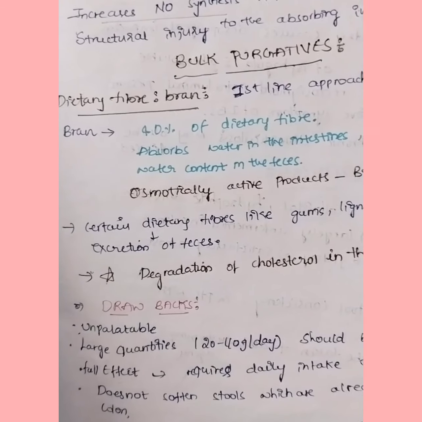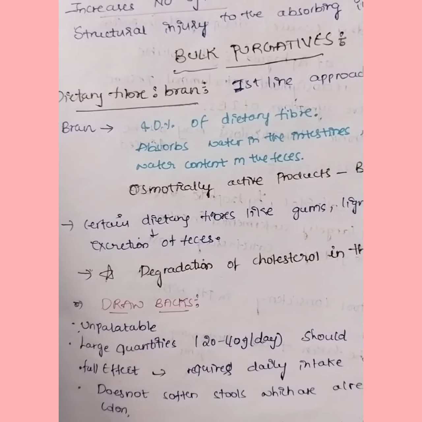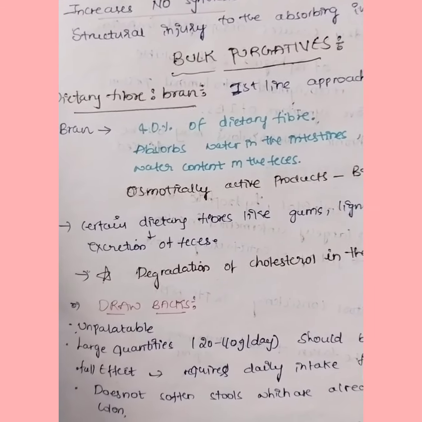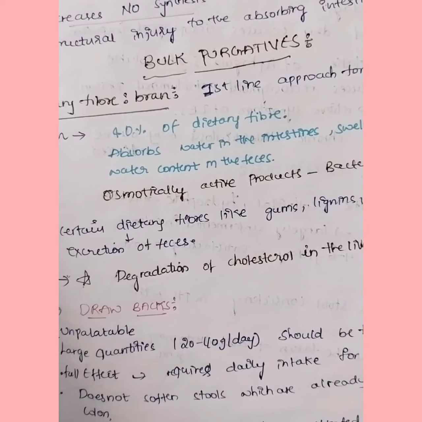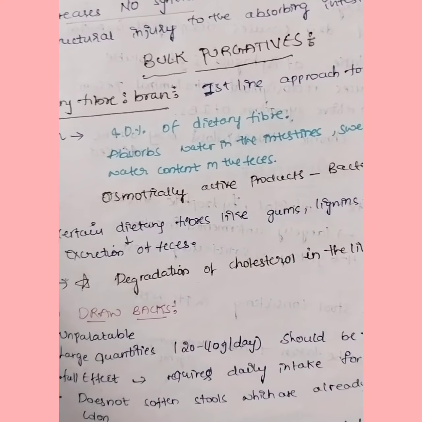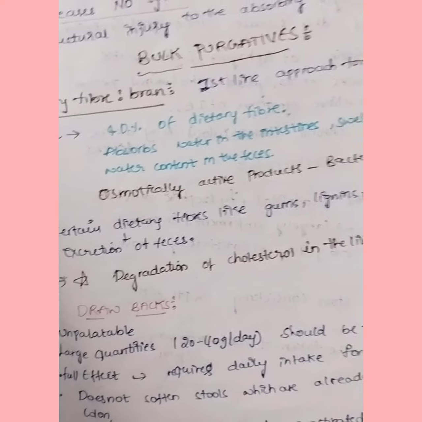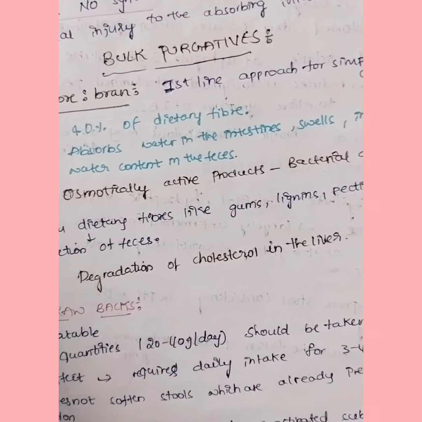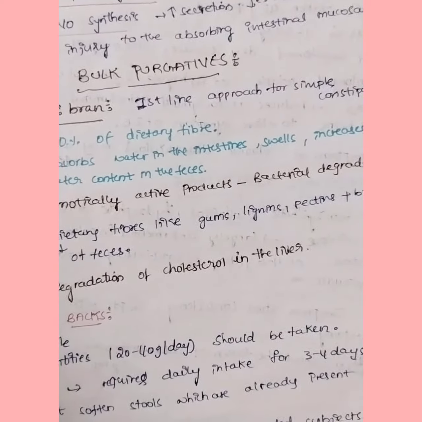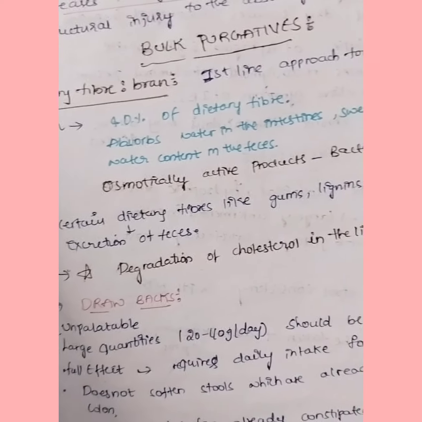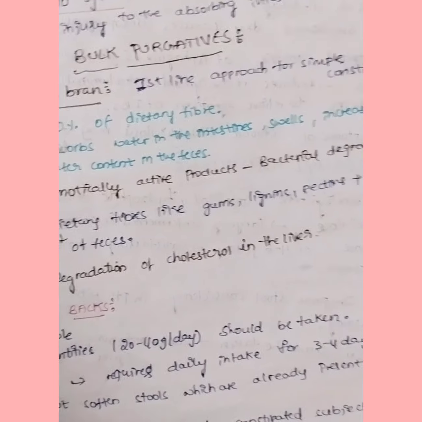What are the drawbacks? The taste is not good, so it is unpalatable, and only if you take large quantities, 20 to 40 grams per day, can we observe some action. The full effect requires daily intake for 3 to 4 days. It does not soften the stools which are already present in the colon, so it is not useful for already constipated subjects.